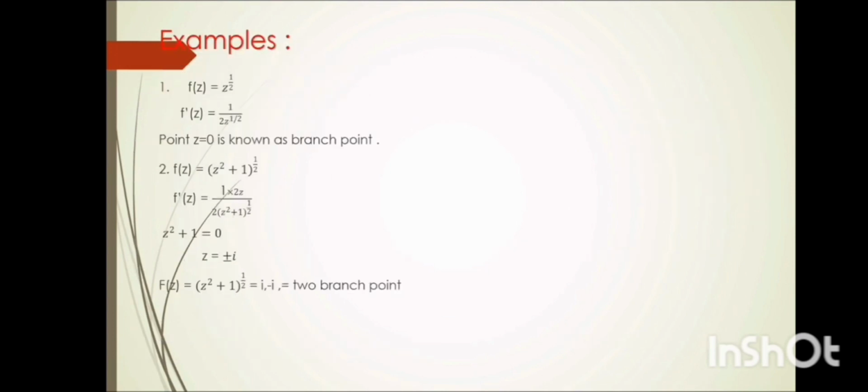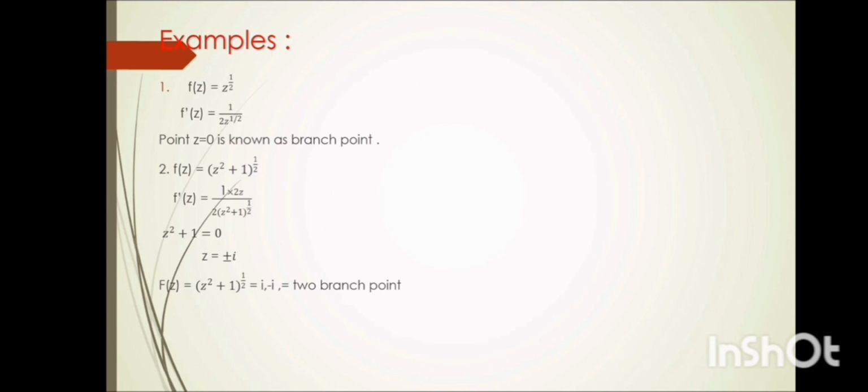F of z is equal to z raised to the power 1 by 2. If we do the derivative, f dash z is equal to 1 divided by 2 into z raised to the power 1 by 2. Point z is equal to 0 is known as branch point. Let us consider another example. F of z is equal to z square plus 1 raised to the power 1 by 2. If we do the derivative, f dash of z is equivalent to 2z divided by 2 into z square plus 1 raised to the power 1 by 2. Z square plus 1 equal to 0 gives rise to the value of z is equal to plus minus i.